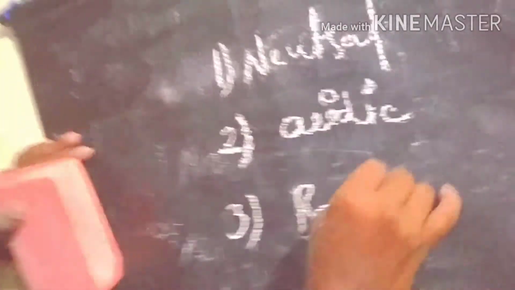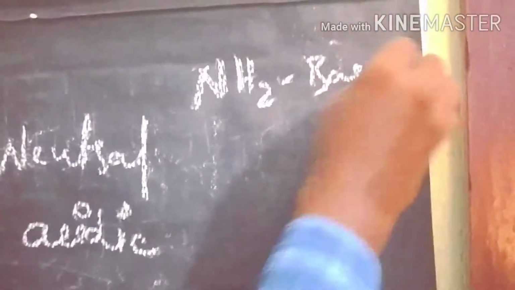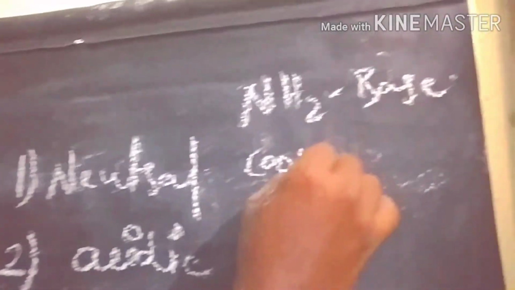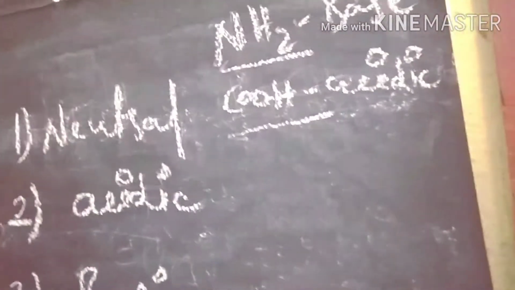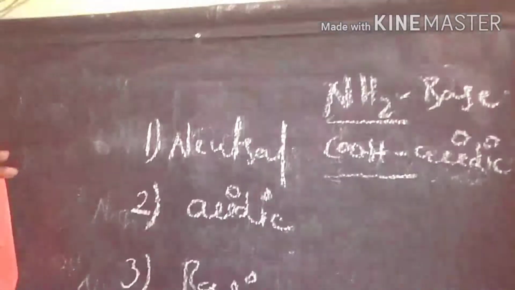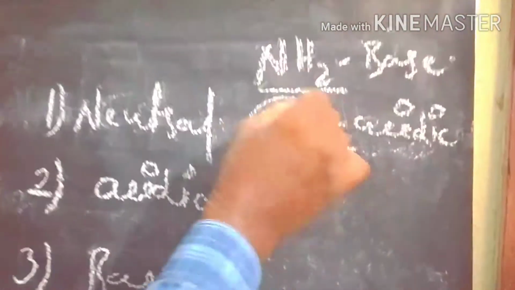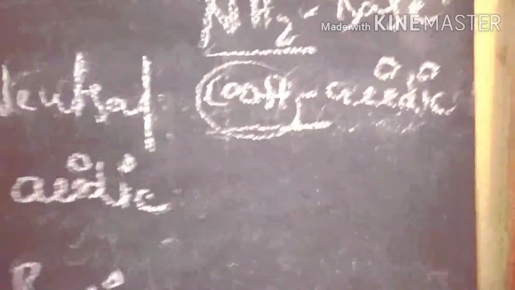So we know the amino group is basic in nature, and the carboxylic acid group is acidic in nature. So we classify it: if we have more amino groups, that is considered a basic amino acid, and if we have more carboxylic acids when compared to amino groups,